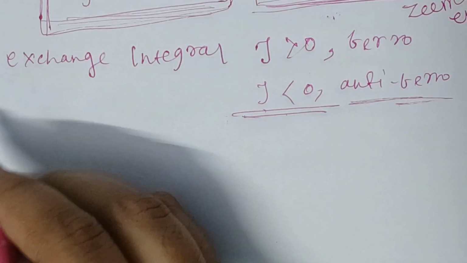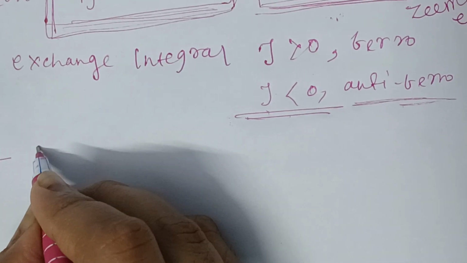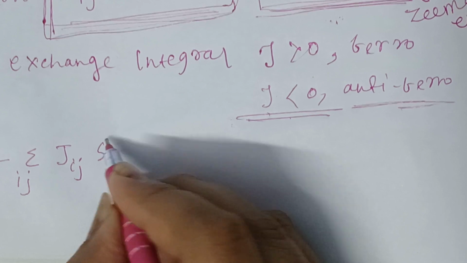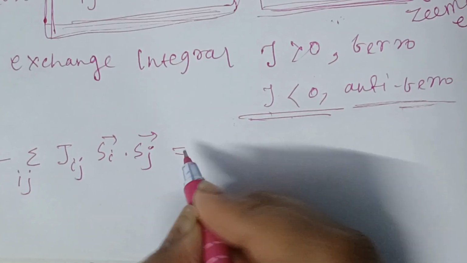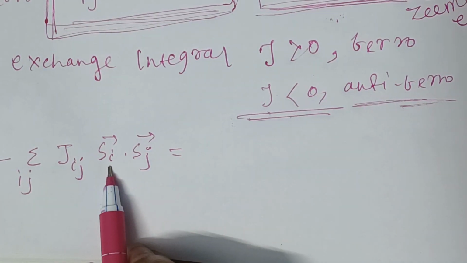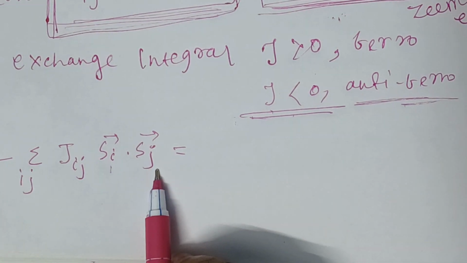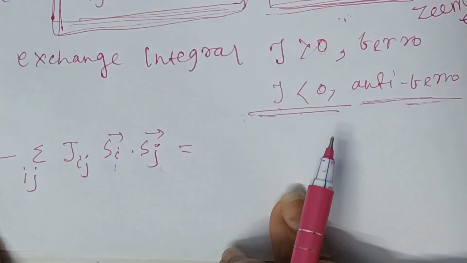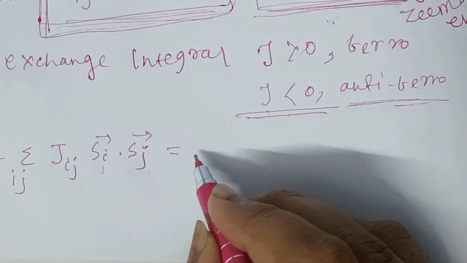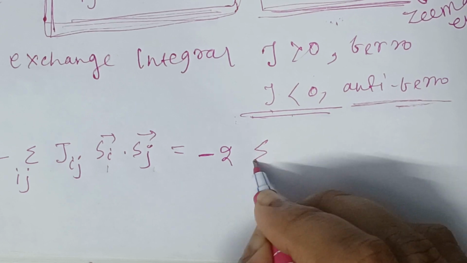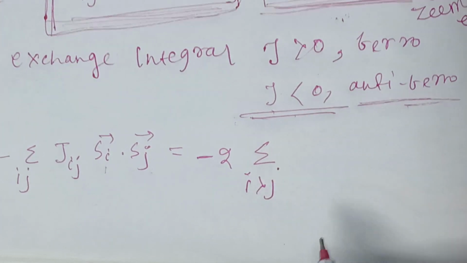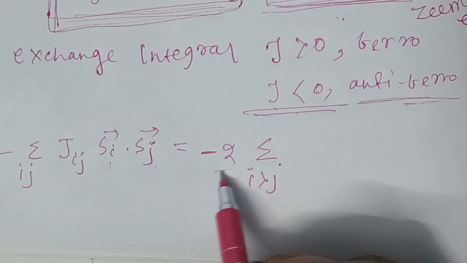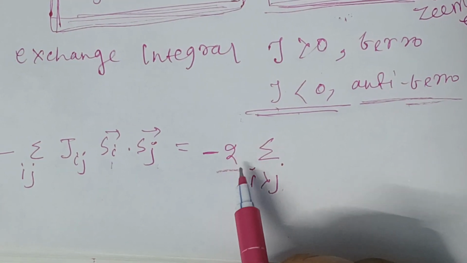We can also rewrite this equation in a different form. This is minus sum over i,j of J_ij S_i dot S_j, where S_i is the spin of the ith electron and S_j is the spin of the jth electron. It can be written as minus 2 sum over i greater than j of J_ij S_i dot S_j, multiplying by 2.